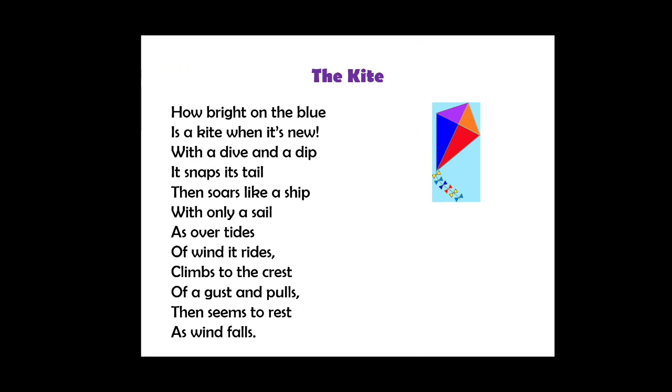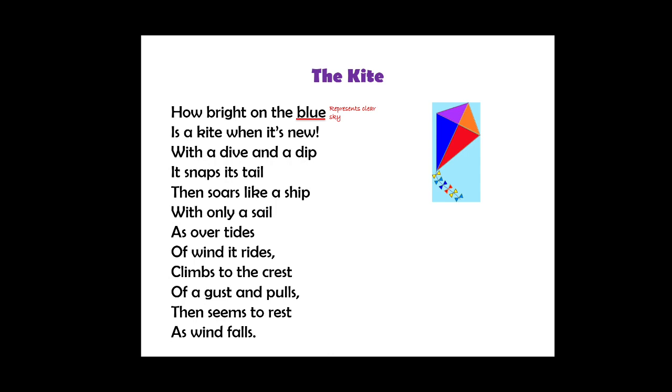How bright on the blue is a kite when it's new. A kite, when it is new and it goes up in the sky, on the blue here represents a clear sky. So when a new kite goes up in the sky, it appears so bright. With a dive and a dip, it snaps its tail. Like a diver dives in water, takes a dip and then comes up, in a similar way, the kite takes a dive in air and then comes up and flies, snapping its tail.